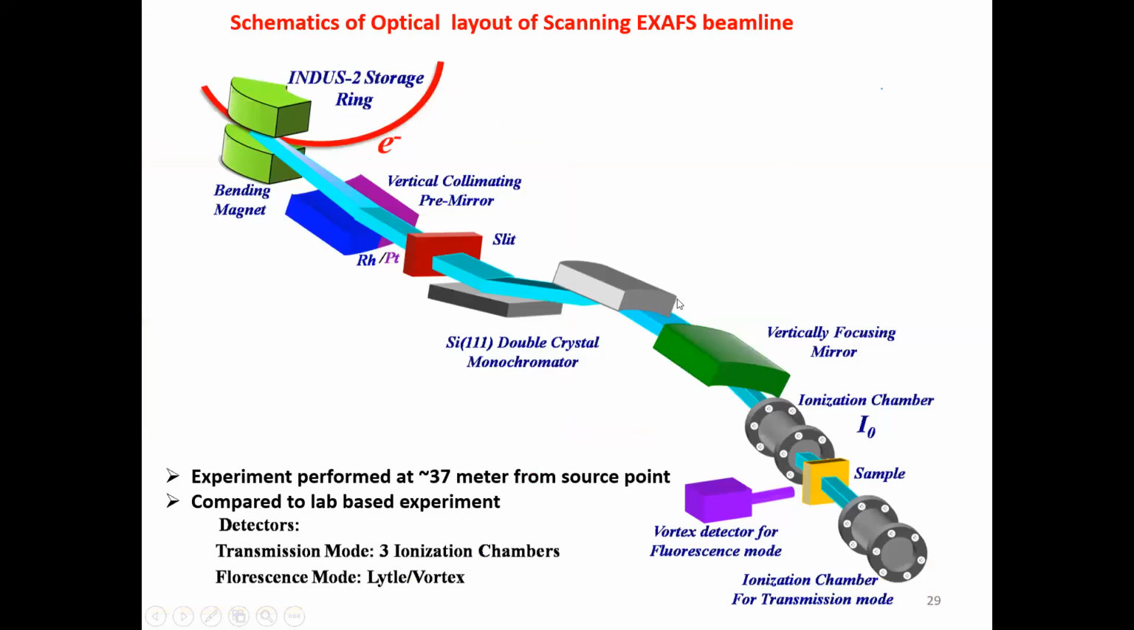So anyway, this is the optics I have already described. The source is a bending magnet from Indus 2, and the first element is the mirror, then a slit, and then this double crystal system, called DCM, which gives a monochromatic beam, and further there is a vertical focusing mirror which focuses the beam at the sample. And these are the two detectors, and the fluorescence detector. The distance from the source point to the experiment is around 37 meters. The beamline up to this portion is in ultra high vacuum, around 10^-9 millibar, so that the storage ring is protected.